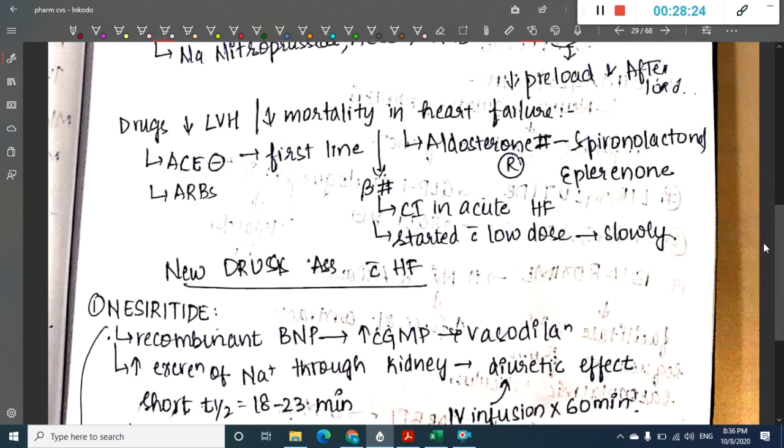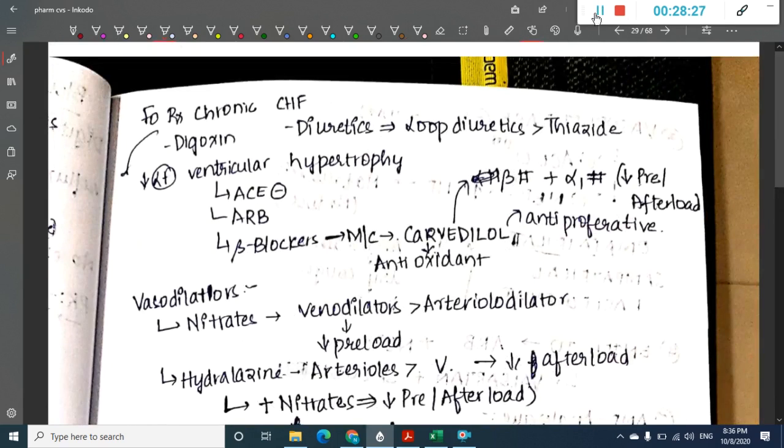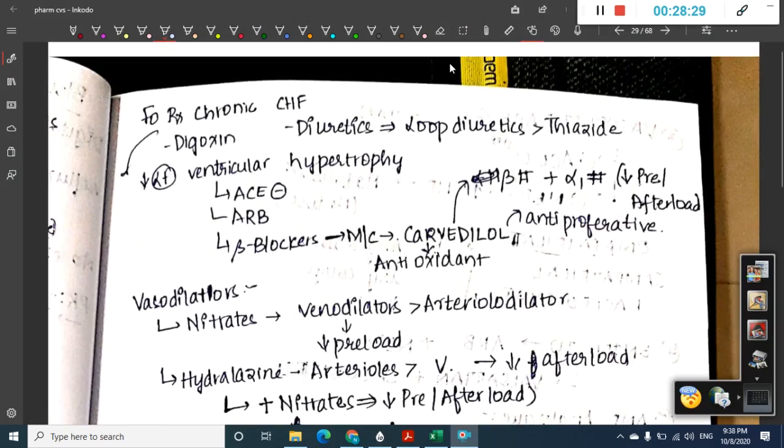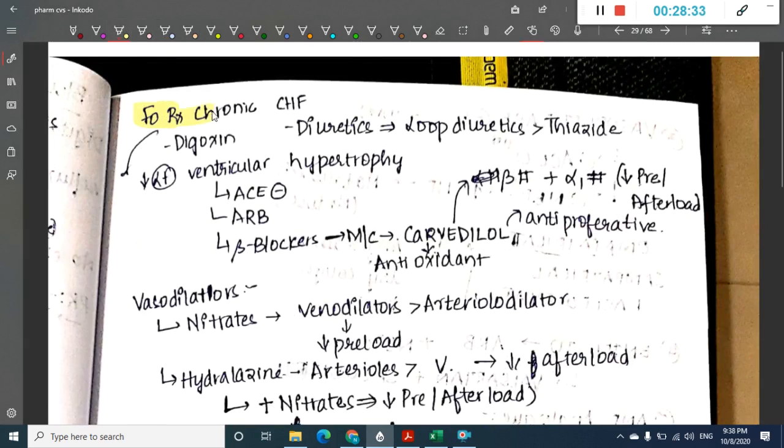So we will just name the drugs. For the treatment of chronic heart failure, what are the drugs which we can use? We can use digoxin and diuretics. In chronic congestive heart failure, loop diuretics are more commonly used when compared to thiazide diuretics.